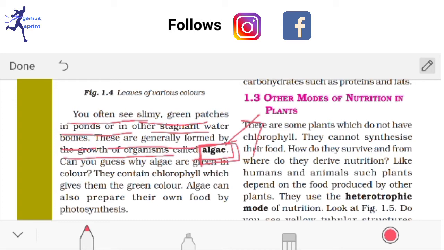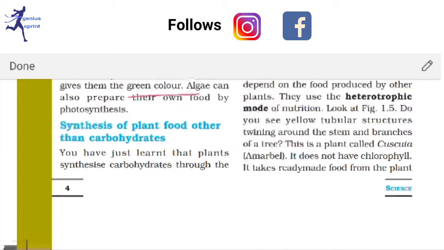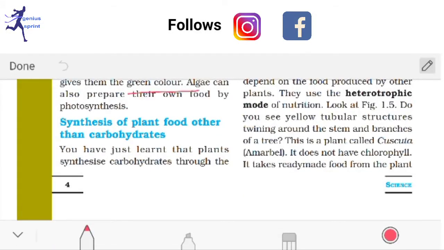Now they contain chlorophyll, which gives them a green color. As you know, since there is chlorophyll, they can definitely make their own food in the presence of sunlight. Now here is the synthesis of plant food other than carbohydrate.